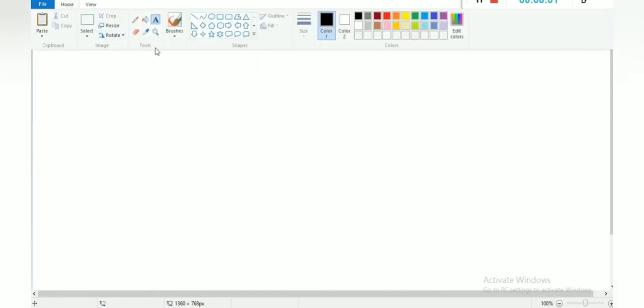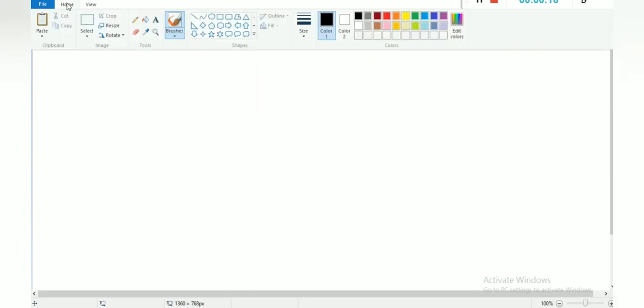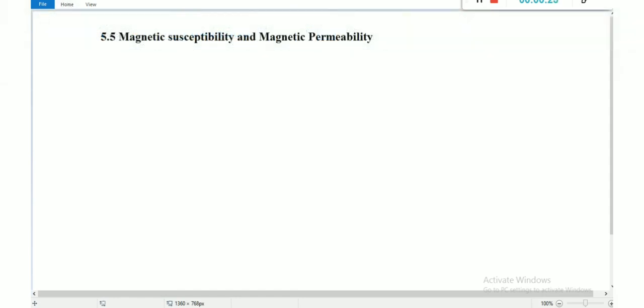So students, now we are going to study magnetic susceptibility and magnetic permeability, right? I hope you are familiar with the terms magnetization and intensity. Kindly keep it in your mind: intensity of magnetization is different from magnetic intensity. That is very, very important, so don't forget it. Now we are going to see magnetic susceptibility. Magnetization is directly proportional to intensity. If I give more magnetizing field, the material may get more magnetized, right?